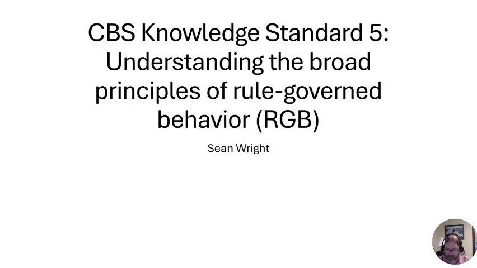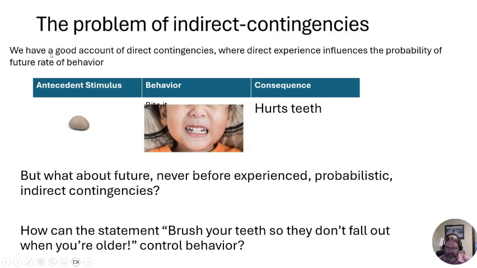All right, today we're talking about CBS Knowledge Standard 5, the principles of rule-governed behavior. All right, so what is the problem that we are trying to solve? Basically, it is the problem of how to deal with indirect contingencies. Just as a reminder, direct contingencies, where the direct experience in the environment is going to influence the probability of a behavior increasing or decreasing or not changing in the future, we have a good account for that, right?